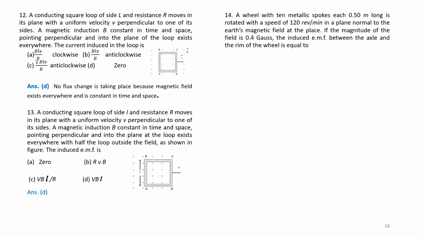If the magnitude of the field is 0.4 Gauss, the induced EMF between the axle and the rim of the wheel is equal to: A, 1.256 into 10 to the power of minus 3 volts. B, 6.28 into 10 to the power of minus 4 volts. Option C, 1.256 into 10 to the power of minus 4 volts. Option D, 6.28 into 10 to the power of minus 5 volts. These are the four options.